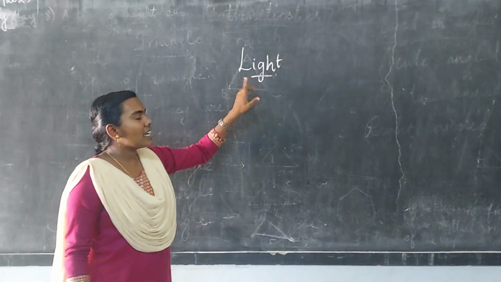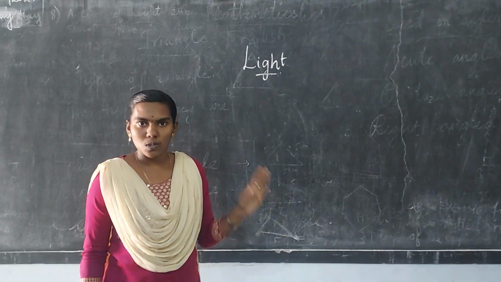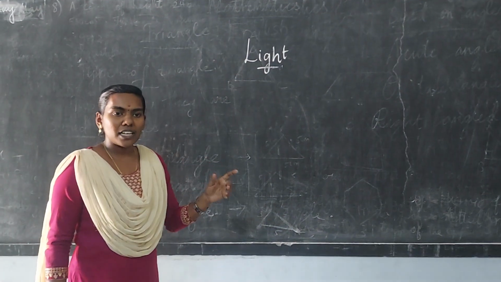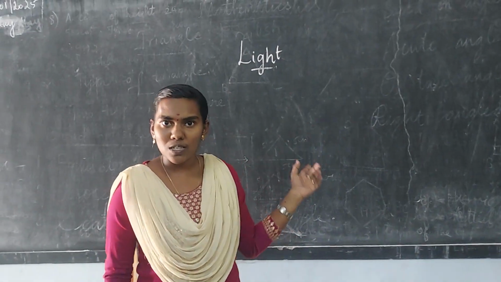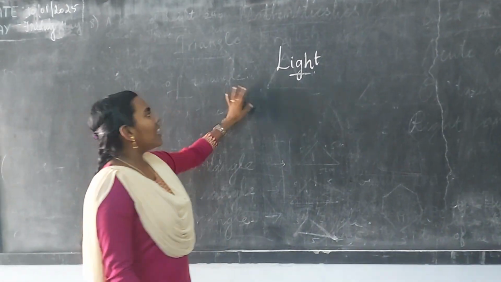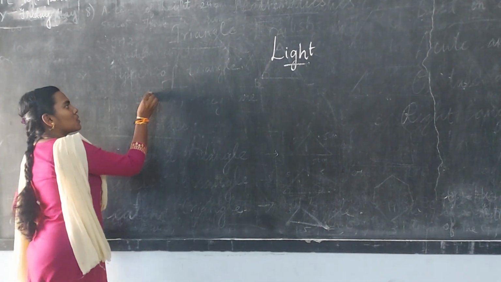First, in light we are going to see sources of light. For everything there is a source. For furniture we need wood. Wood is a source for furniture. Hence, light also has sources. Sources of light are